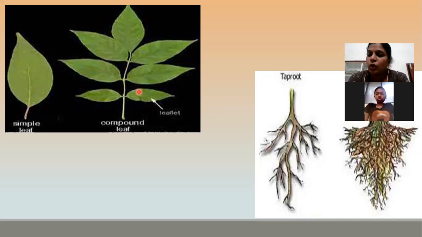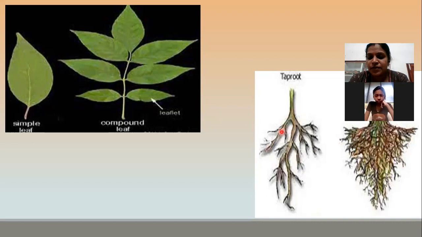Now, next is about root. In this picture, you can see there are two types of root, taproot and fibrous root. So how do taproot and fibrous root differ? Taproot is less and fibrous root is more. Yes. In taproot, you can see one main root. But in fibrous root, you can see so many thread-like structures. In the case of a hibiscus plant, if you uproot it, you can see this kind of root.